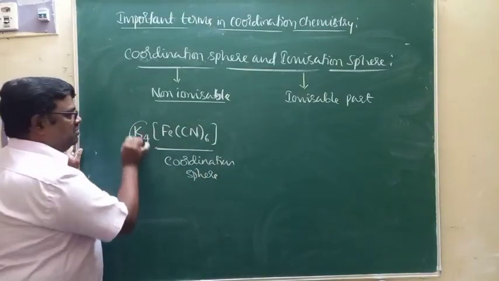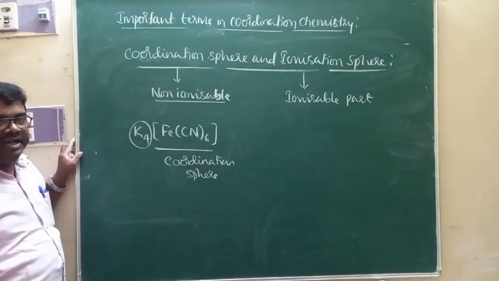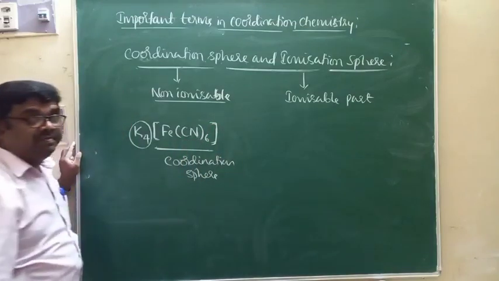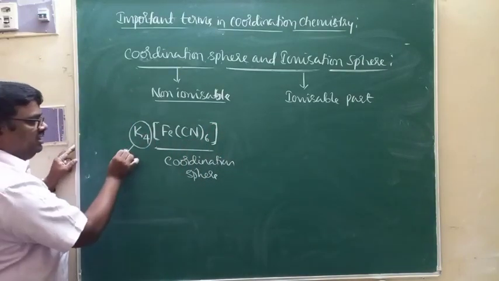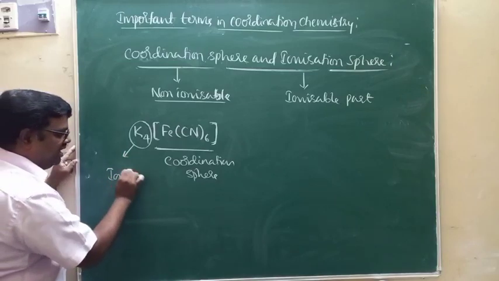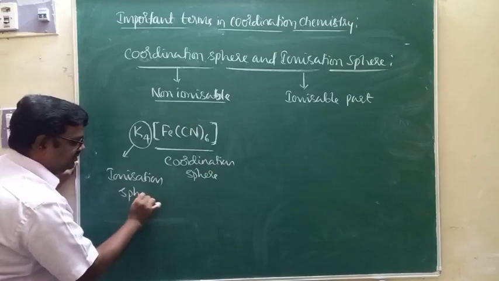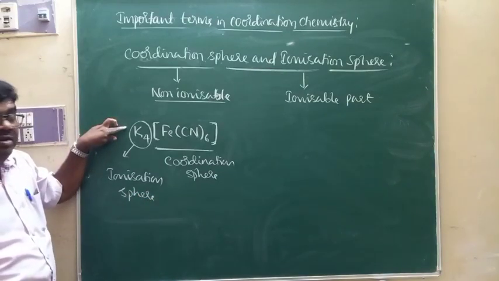Look at this, one more part of the complex which is written outside the square bracket. Coordination sphere is written inside the square bracket, and the one written outside the square bracket is called ionization sphere. This particular part of the complex will be ionized when it is dissolved in water.